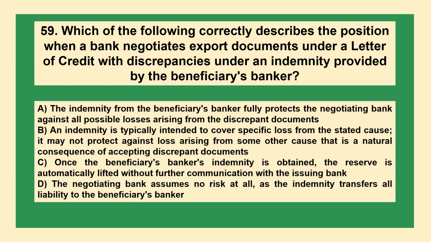It may not protect against loss arising from other cause that is a natural consequence of accepting discrepant documents. C. Once the beneficiary's banker's indemnity is obtained, the reserve is automatically lifted without further communication with the issuing bank. D. The negotiating bank assumes no risk at all as the indemnity transfers all liability to the beneficiary's banker.